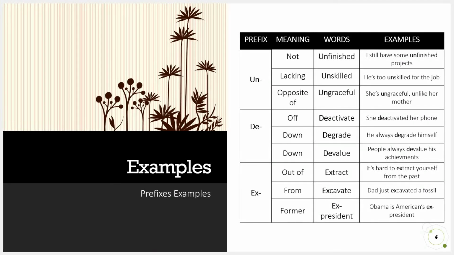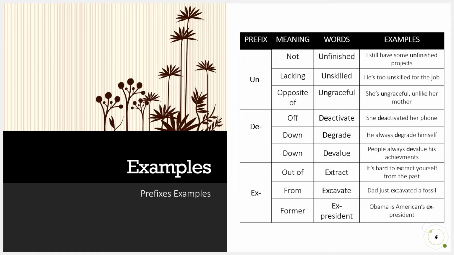The fourth prefix is "un", which means not, lacking, or opposite of. The words that could be paired with "un" are finished, skilled, and graceful. For the example, unfinished: I still have some unfinished projects. The second is unskilled. He's too unskilled for the job. The third, ungraceful. She is ungraceful unlike her mother.